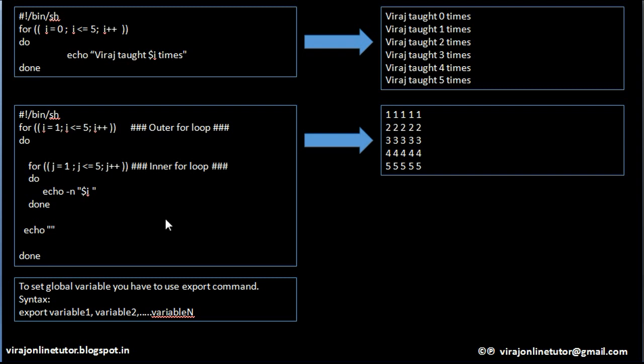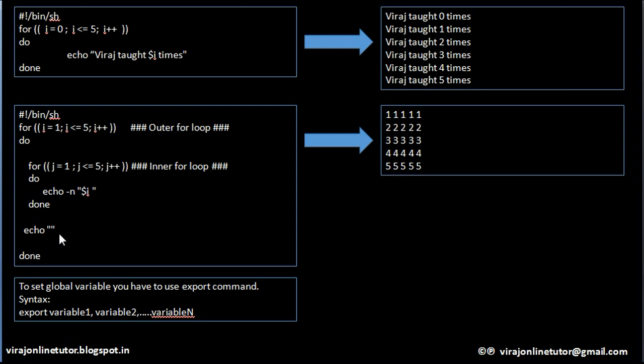1 followed by a single space. Then on printing this, j will be incremented to 2. Is 2 less than or equal to 5? Yes. So it will again print on the screen 1 followed by a space, because i is still 1. So it will keep on executing this loop 5 times from j equal to 1 till 5. That's why you get 5 ones here.